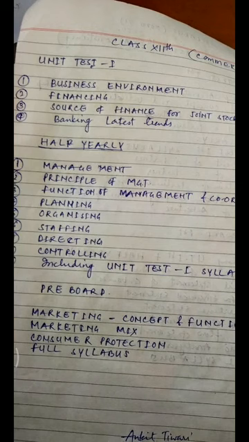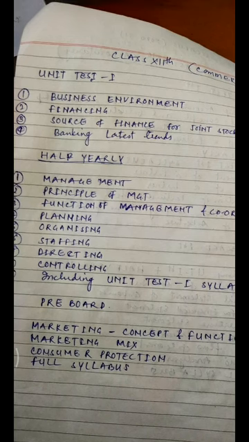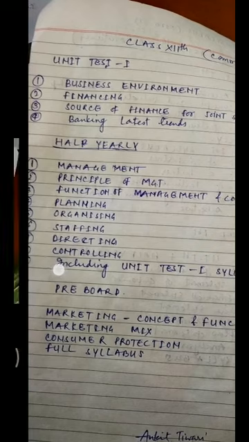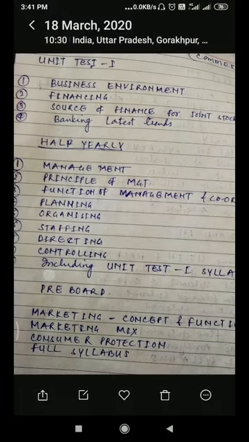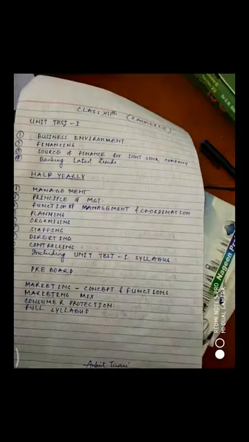The last and important chapter is consumer protection. After the study of all these chapters, that is the last and most important chapter, consumer protection. What are the rights of a consumer? How can a consumer be protected in the market?